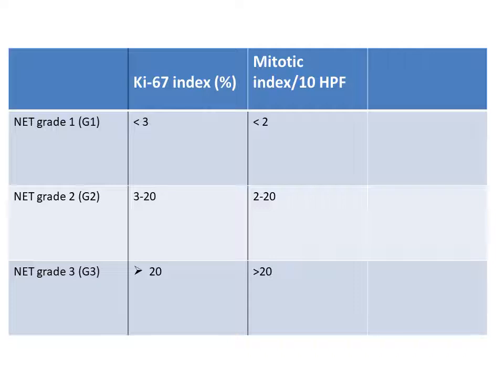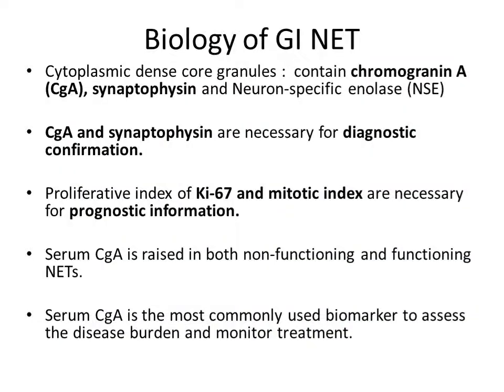If the level of Ki67 index is in the range of 3 to 20% and mitotic index is in the range of 2 to 20, then the grade is called grade 2. And if the level of Ki67 as well as mitotic index is more than 20, then the grading is neuroendocrine tumor grade 3 or G3.